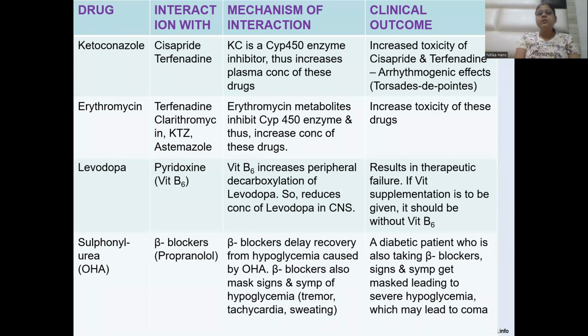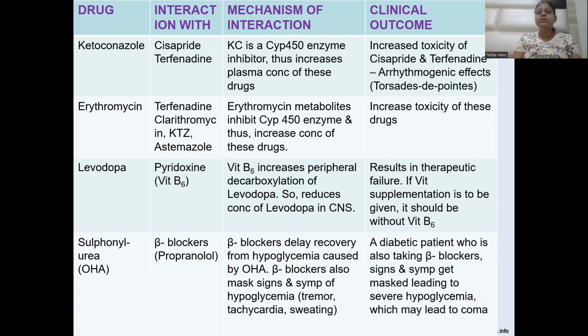Again, erythromycin is an enzyme inhibitor. It will lead to an increase in levels of terfenadine and astemizole, which are antihistaminic drugs. Erythromycin inhibits the metabolism by the cytochrome P450 enzyme and increases the concentration of these drugs. That can lead to again QT prolongation, torsades de pointes, ventricular arrhythmias, and tachycardias. All these will be seen when toxicity of these drugs occurs due to intake of erythromycin along with them, because erythromycin is an enzyme inhibitor.